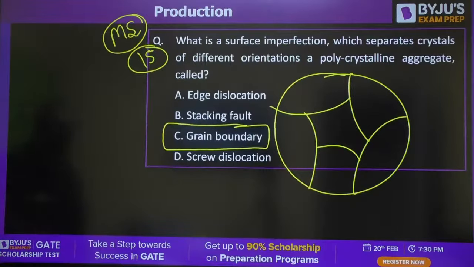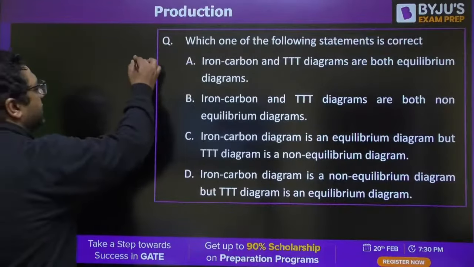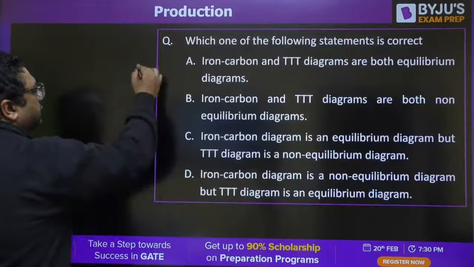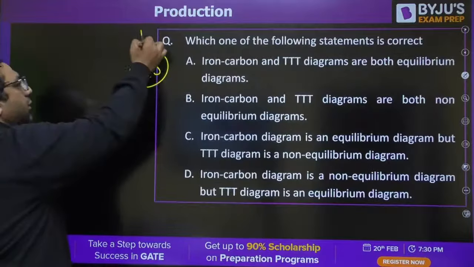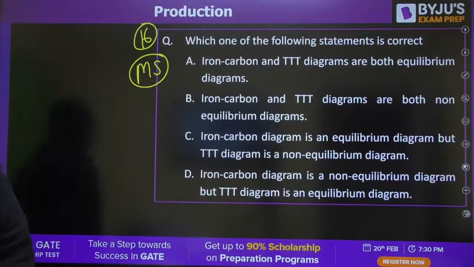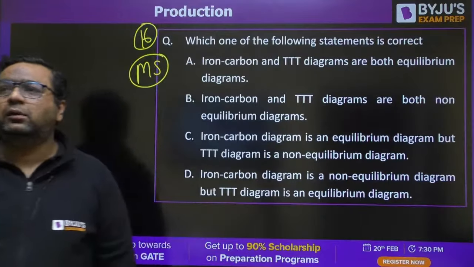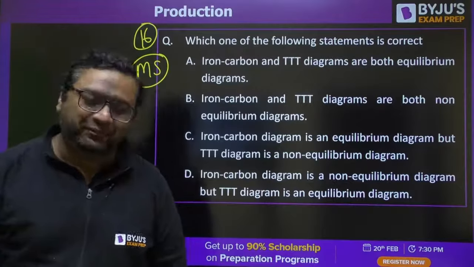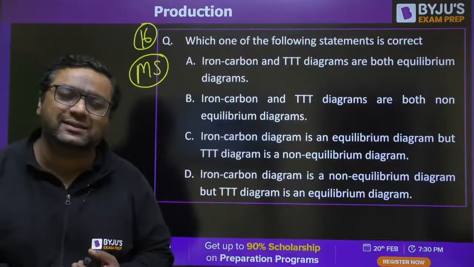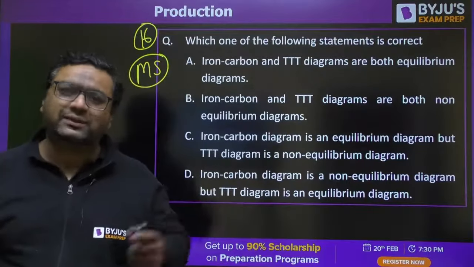Moving further, guys. Next question is once again from material science, question number 16. TPM, actually stacking fault is not about that what you are saying.